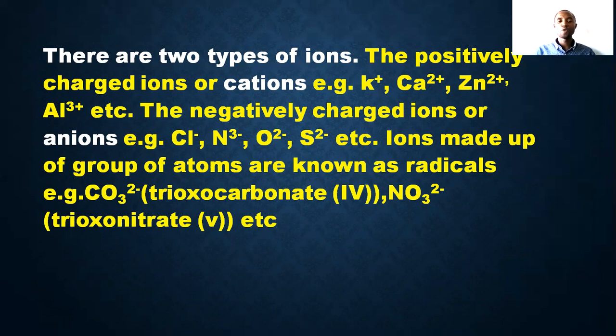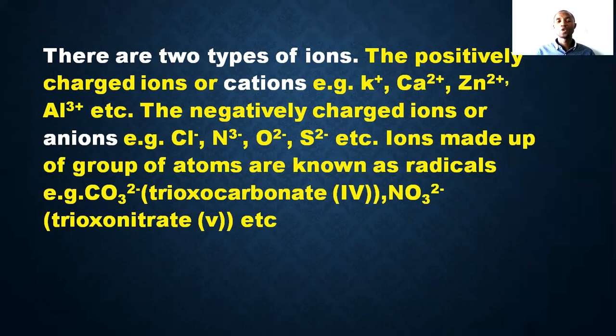Ions made up of a group of atoms are known as radicals. They are ions, but we give them the name radical because they are a group of atoms. Something like CO3 2 minus, the carbonate ion. Then NO3 minus is the nitrate ion.